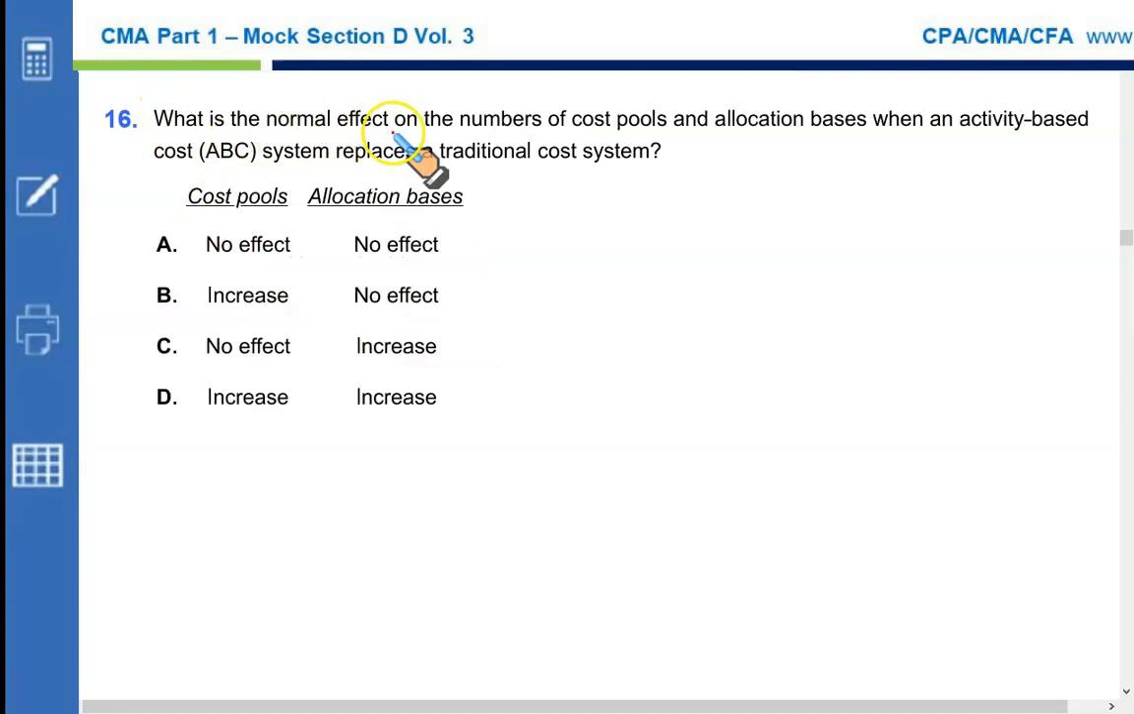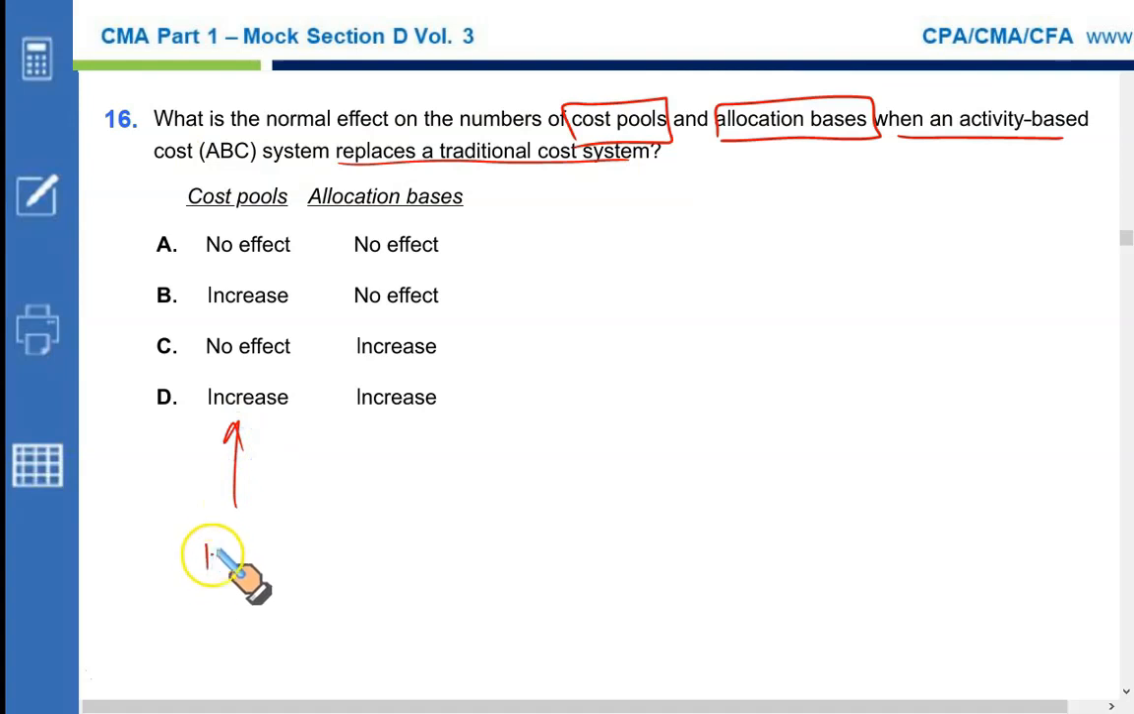What is the normal effect on the number of cost pools and the allocation basis when the activity-based costing system replaces traditional costing? When we replace traditional with ABC, you should expect more cost pools, sometimes above 100. Yes, that is possible. And allocation bases would increase as well. Machine hours, number of parts handled, number of setups, etc. Could be many allocation bases and lots of cost pools. That makes D the correct option.